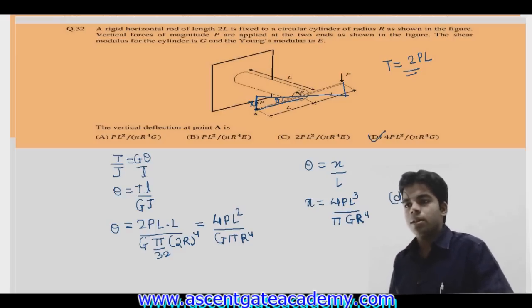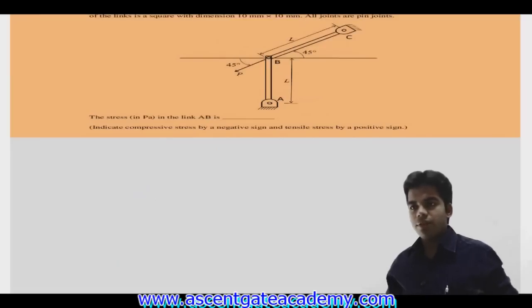Clear or not? Next question. In the figure, the load P is equal to 1 Newton, length L is equal to 1 meter, Young's modulus E is equal to 70 gigapascal, and cross section of the links is a square with dimension 10 by 10 mm. All the joints are pin joints. We have to determine the stress in the link AB.